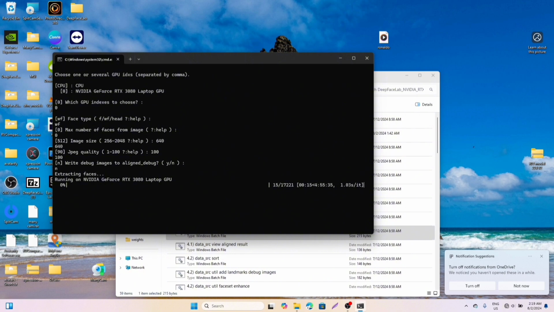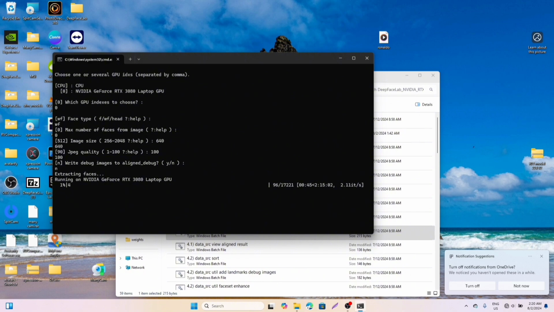For example, you have your face type, you have your WF head, question mark help. I would suggest you stick to WF. A number of faces from the face, you put it at 0. Then your image size, most of the times people make that mistake. Just set it at 512. Forget the fact that I set mine at 640.